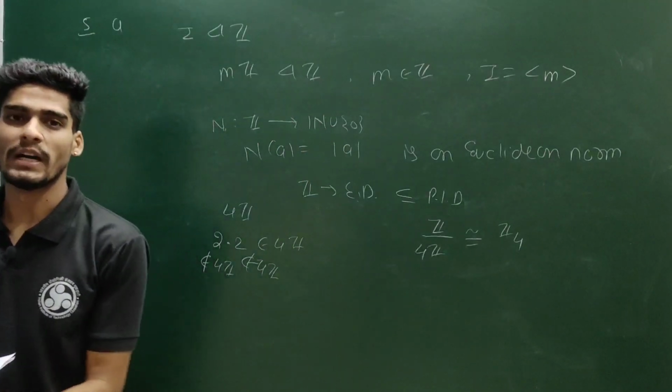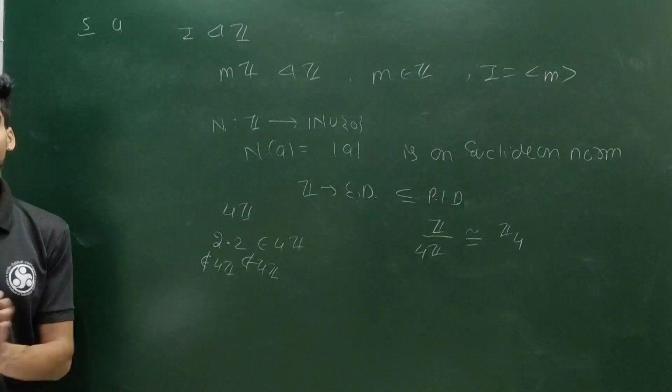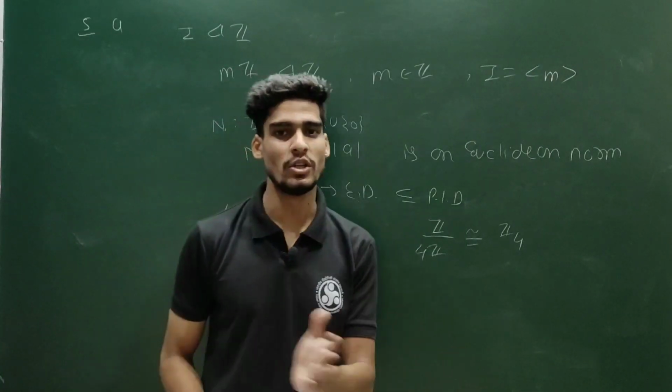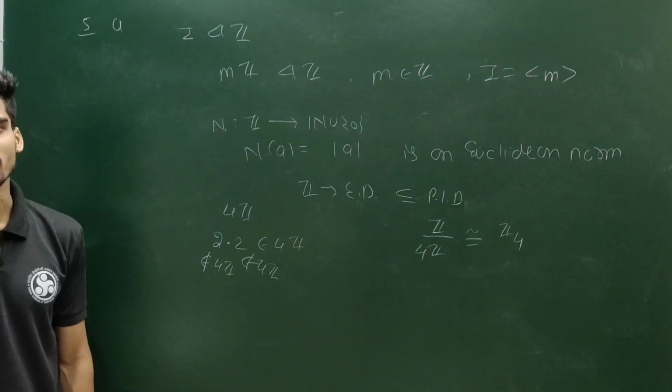Option C: if I is a prime ideal of Z, then I is a maximal ideal in Z. People memorize the statement that in a PID every prime ideal becomes maximal and every maximal becomes prime, but that statement is false. Every non-zero prime ideal becomes maximal, and every maximal ideal is prime. That is the correct statement.